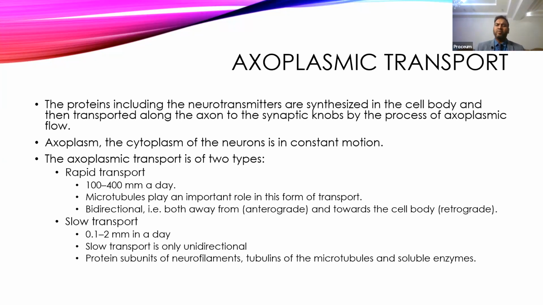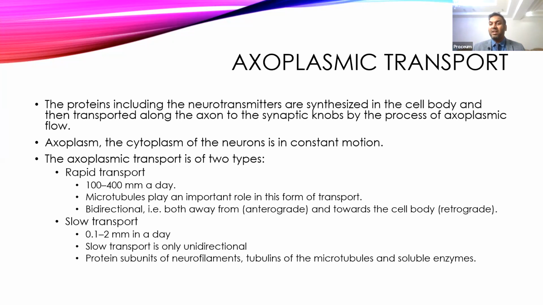And retrograde transport usually carries various substances which can be absorbed by the axon terminal, like viral infection. A virus can go from the axon terminal to the central nervous system, or toxins can. Like the rabies virus, if you have a bite somewhere around the hand, through the axon it goes to the central nervous system and affects it.